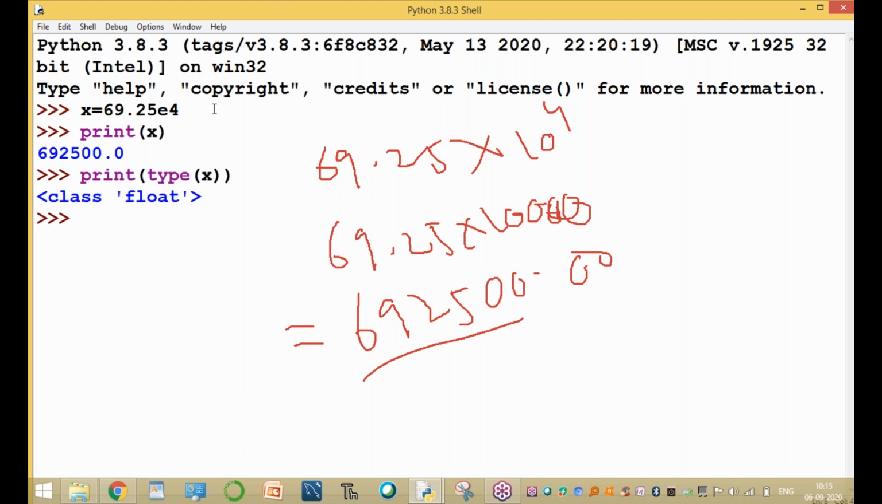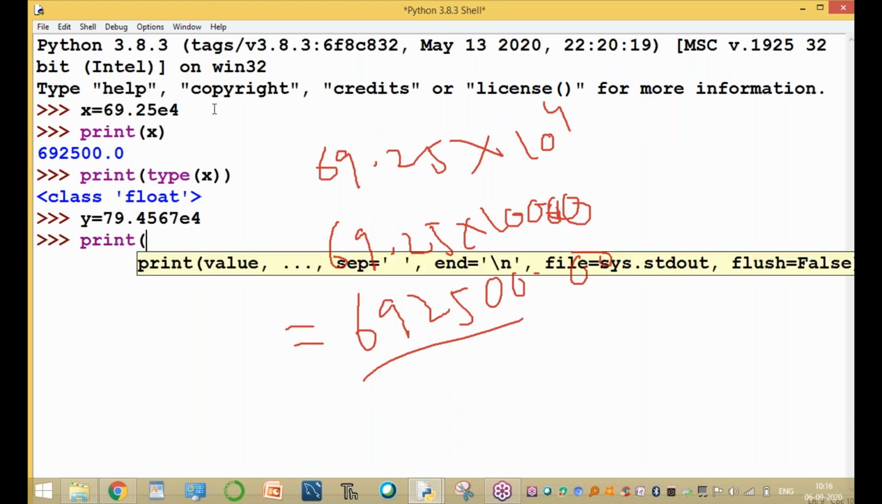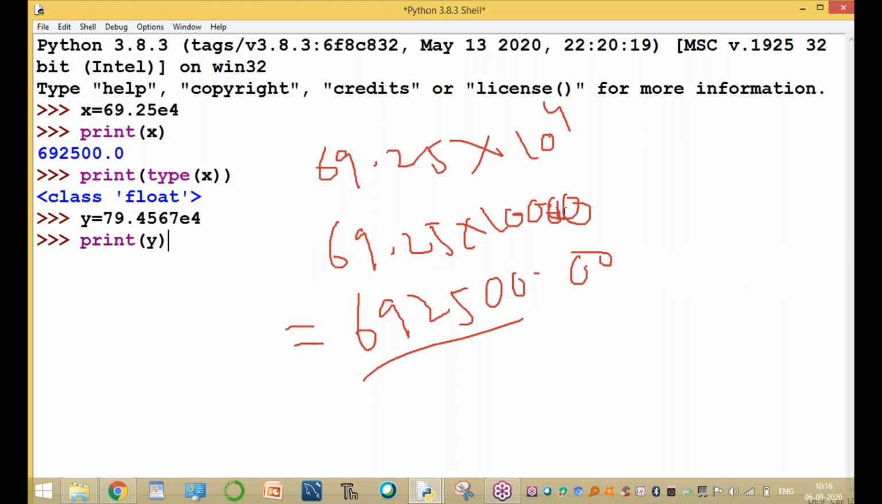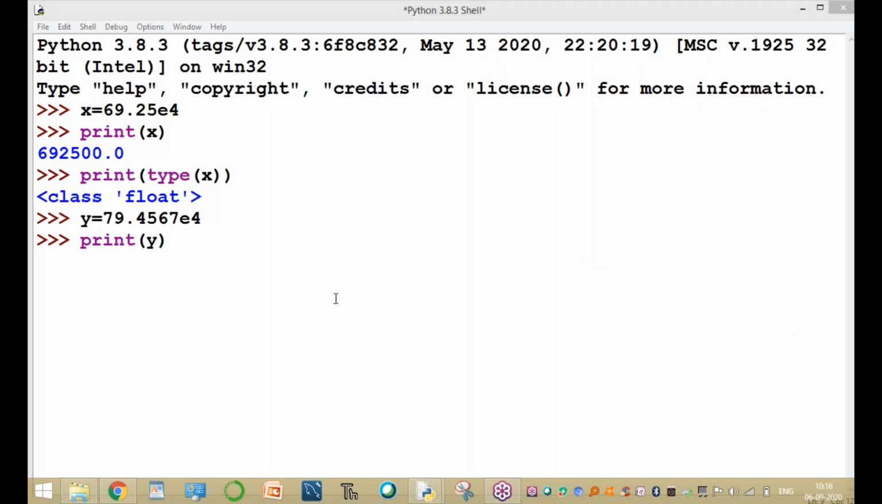Clear, Akhil? Clear? Float value means not only the decimal point, using exponential notation also, E notation also. And the y value equal to, for example, 79.4567 E4. What is the value of y? The value is